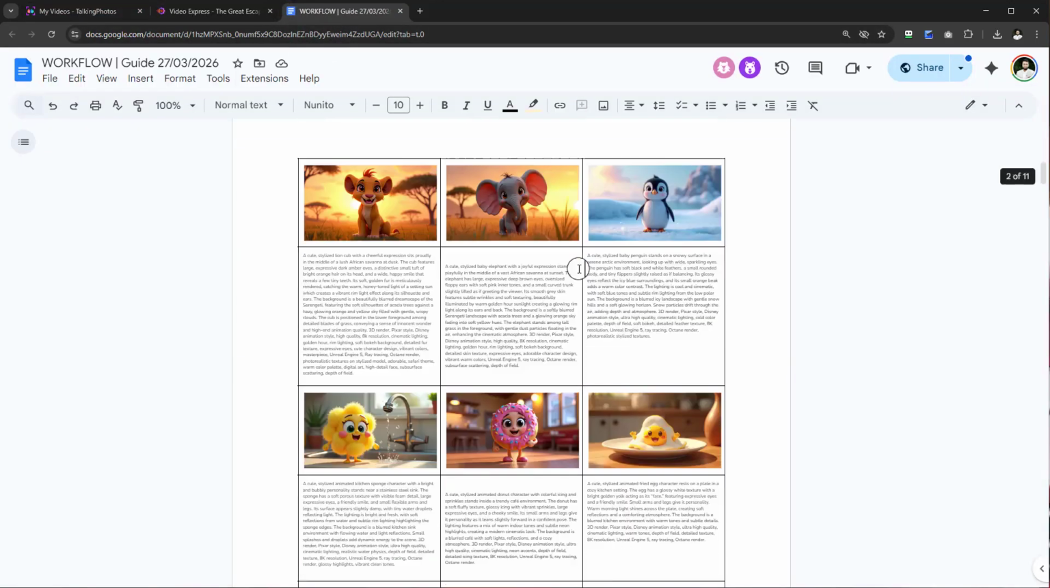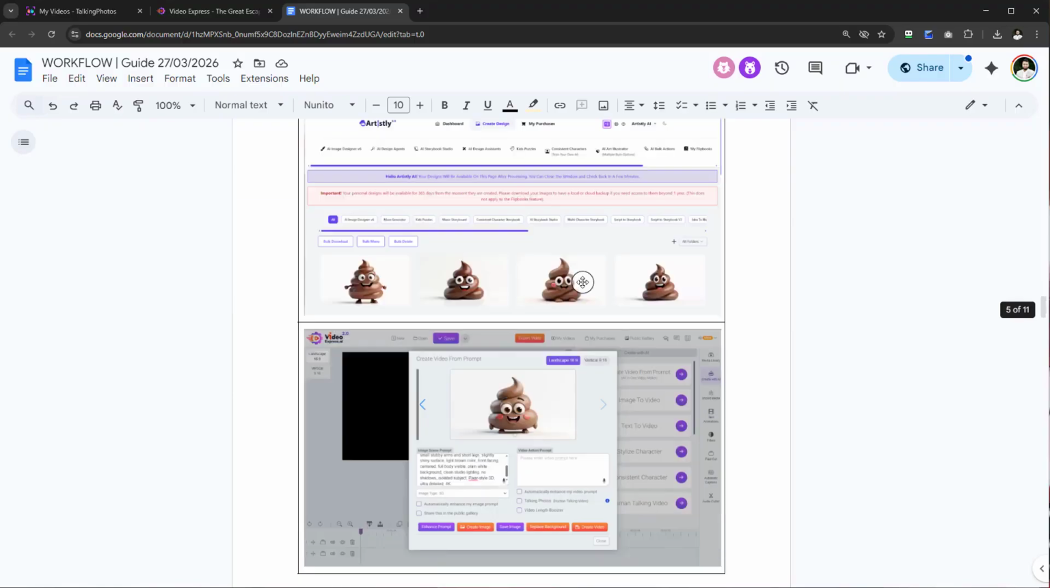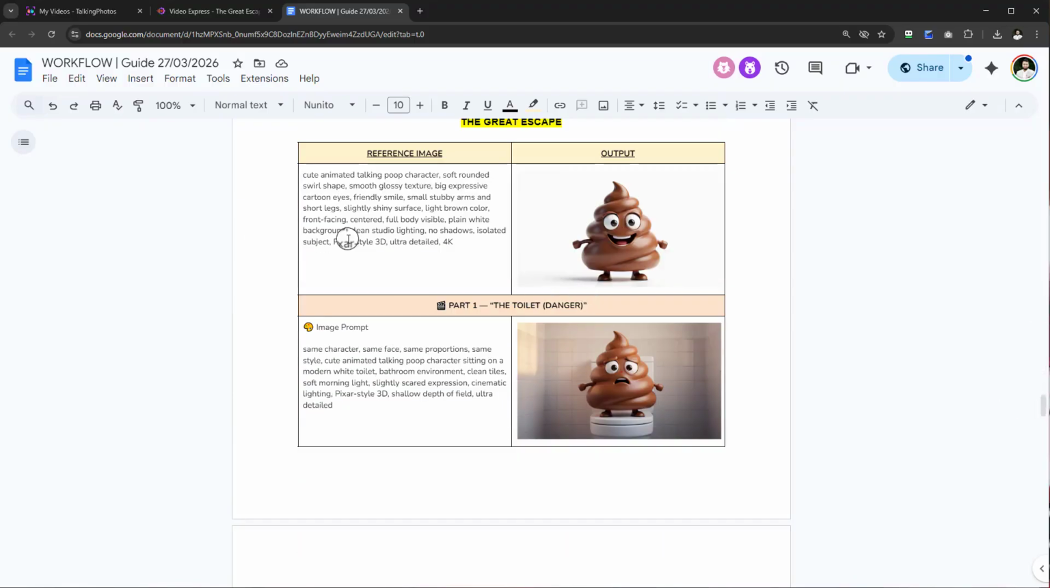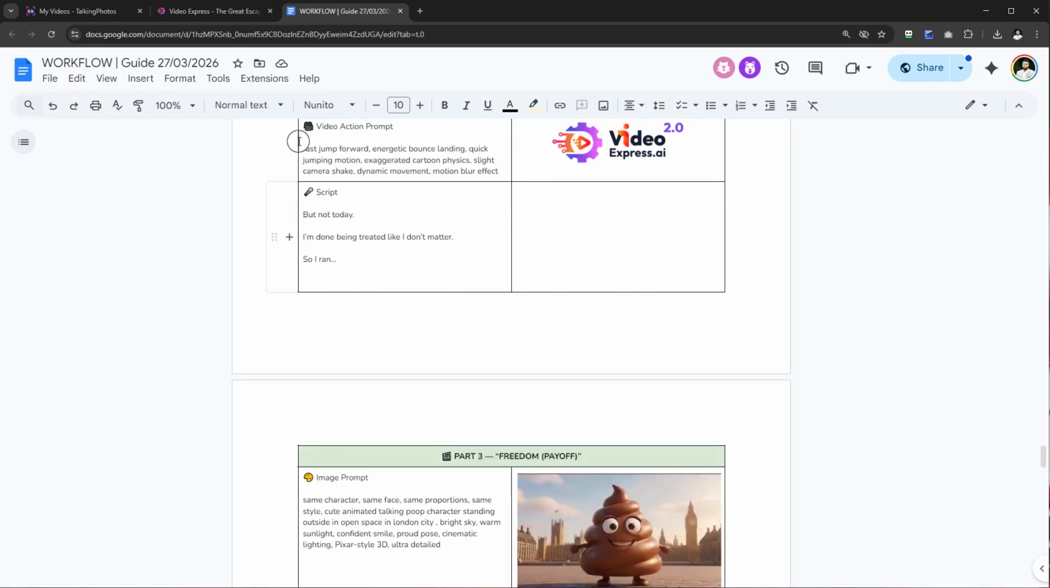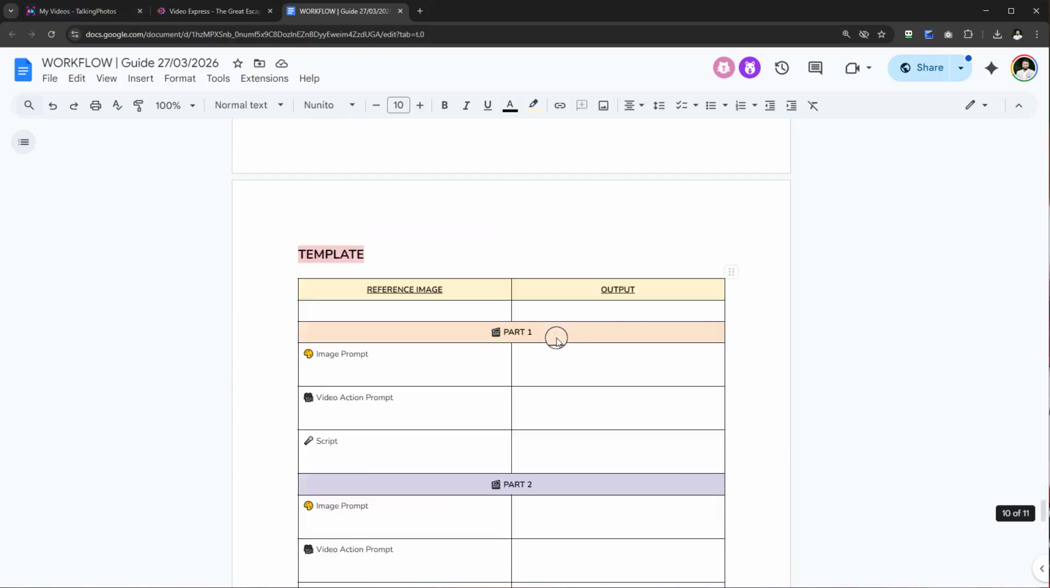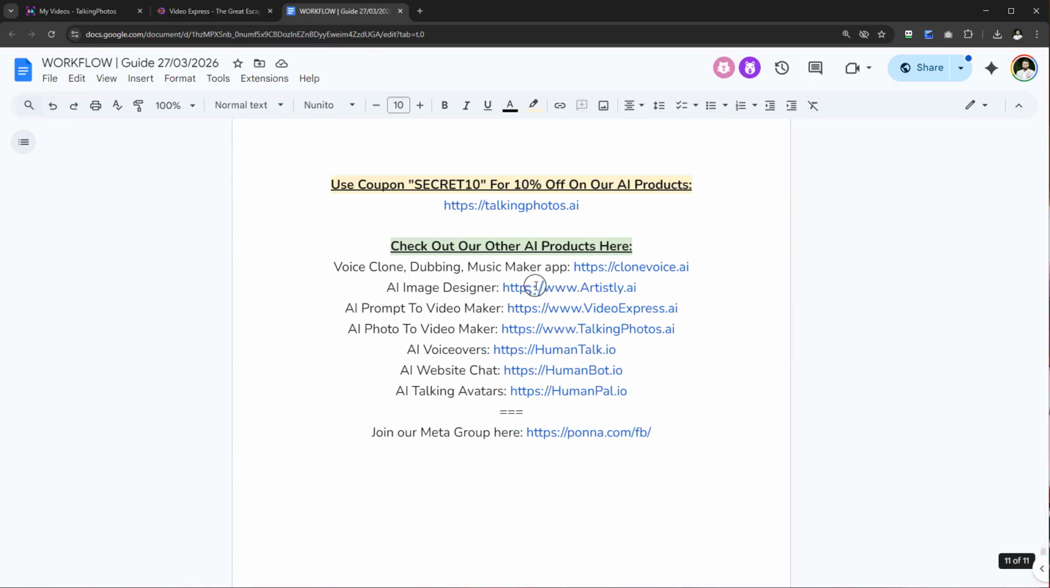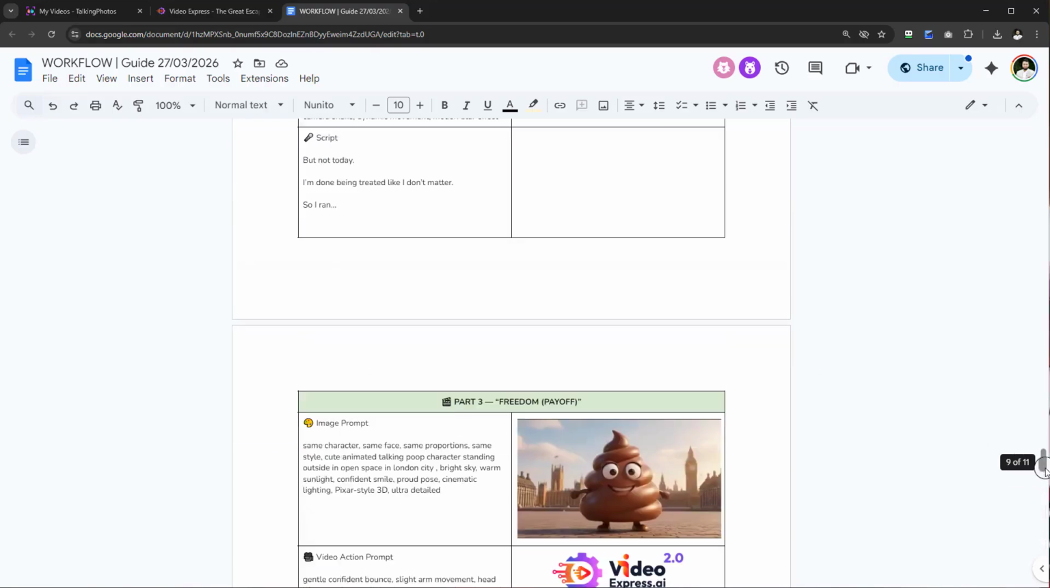And using this workflow, you can see how this was created as well, even what you've just seen, and it will walk you through the steps and some of the image prompts and even the video action prompts. So you can actually do this alongside the script if you're using Talking Photos AI, etc. So here's a little template you can use for yourself, and just makes life so much more easier.